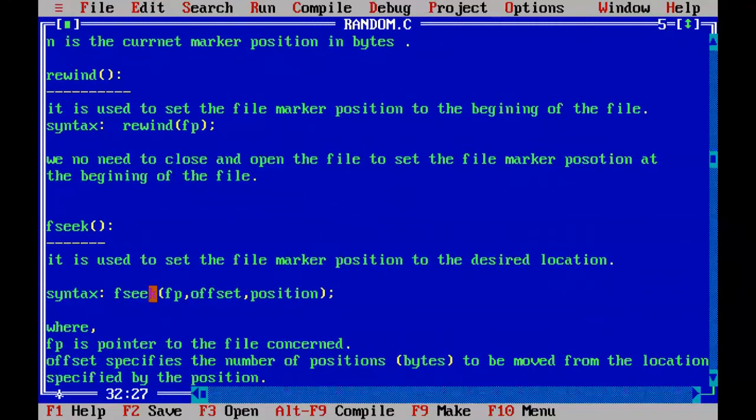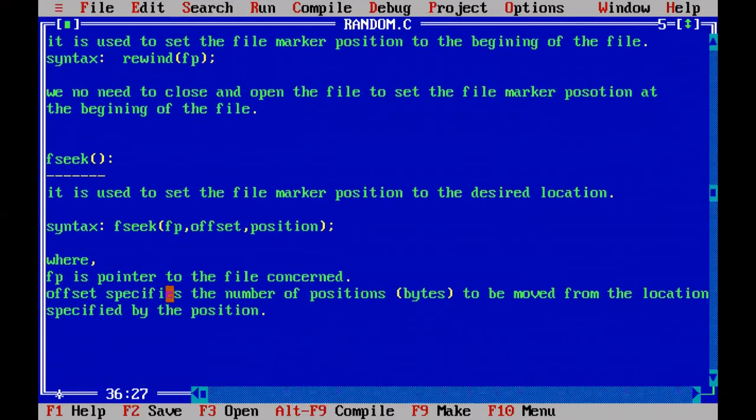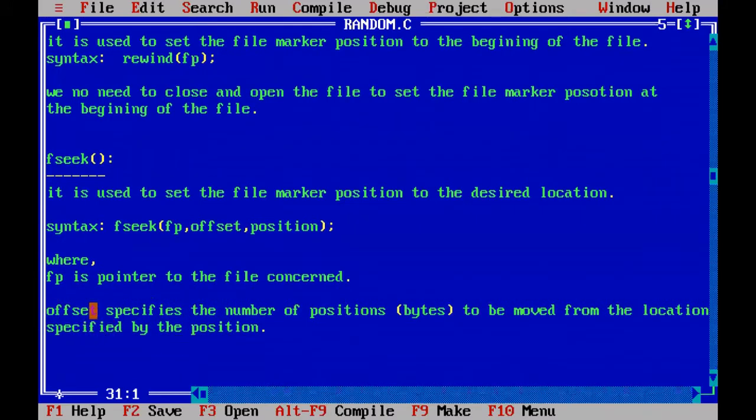So first, what is fp? File pointer. In this file only we are going to set the file marker position according to the desired location. Next, what about offset? Offset means it is a number. Offset specifies the number of positions to be moved from the location specified by the position.